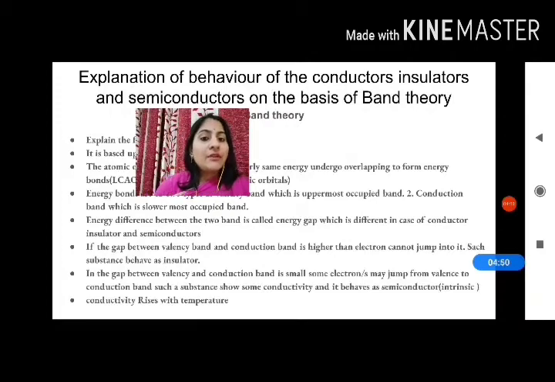And if the gap between the valence band and the conduction band is very small, some electrons may jump from the valence band to the conduction band. Such a substance will show some conductivity and behaves as the semiconductors, that we have just explained in the previous slides. Here the conductivity rises with the increase in temperature.